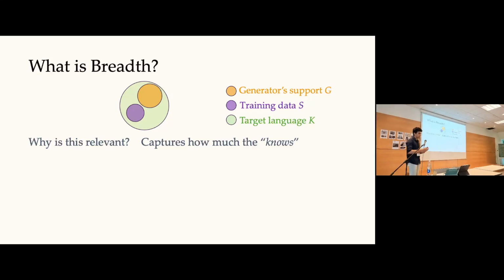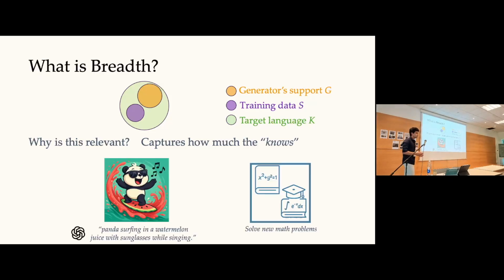Now we might disagree on the specific notion of breadth, but for whatever reasonable notion you come up with, as it increases, I would like to convince you that it means the algorithm is learning more and more about the target language. And we want our LLMs to do that. You don't know what people will use it for. You want it to have breadth. You want it to be able to do a diverse set of tasks.